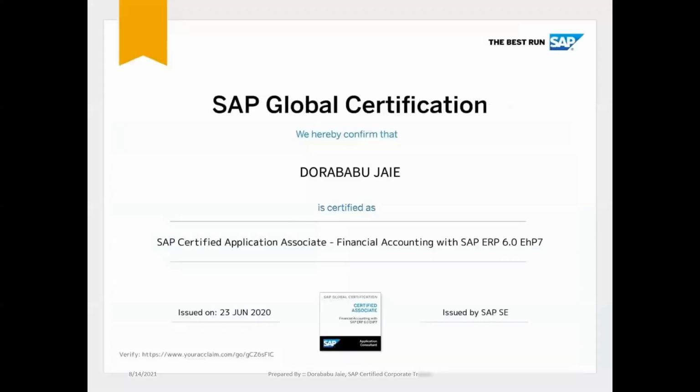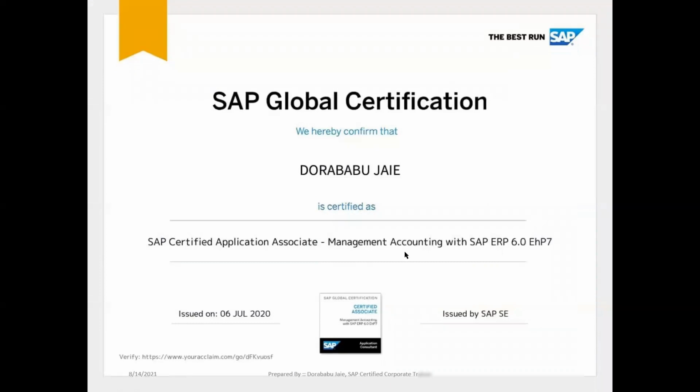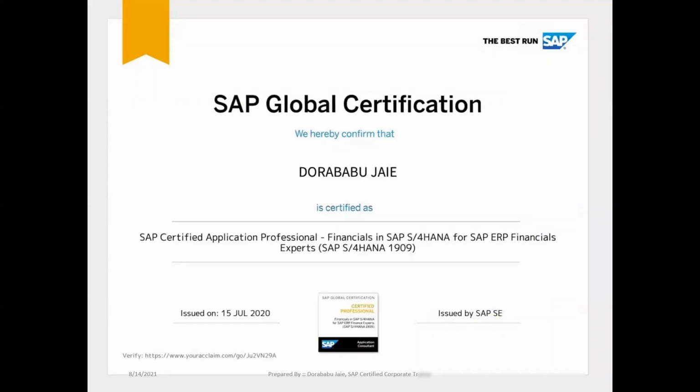Next level. Myself Dorababu Jaie, and I am certified in SAP FI, financial accounting on the latest version ERP 6.0 ESP7. I am SAP global certified in SAP CWAS, management accounting with SAP ERP 6.0 ESP7, and I am certified in SAP S4 HANA.